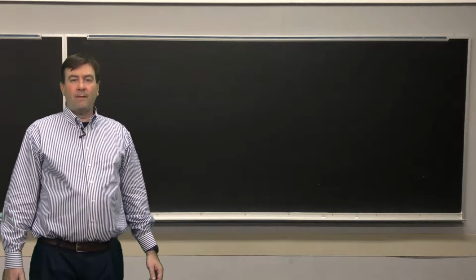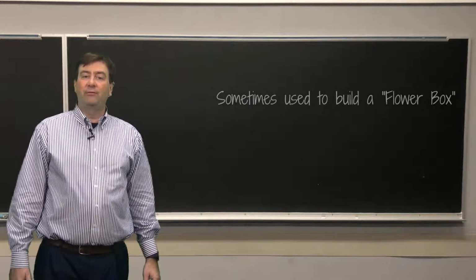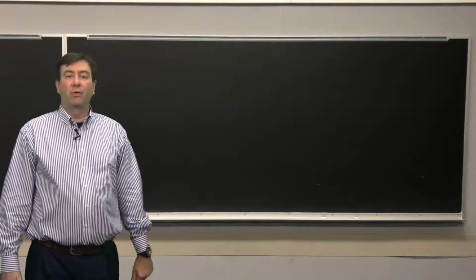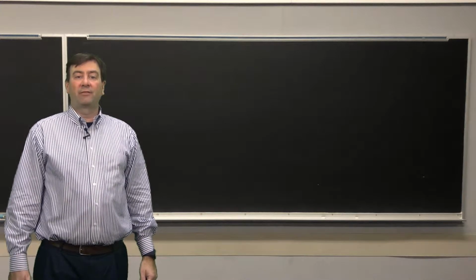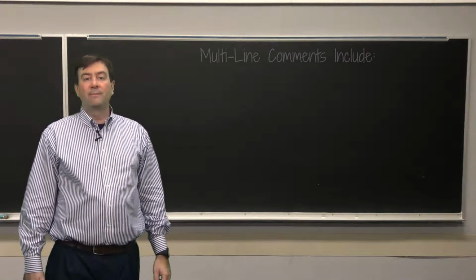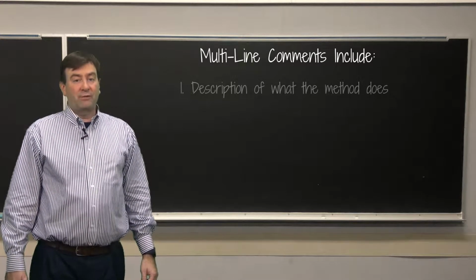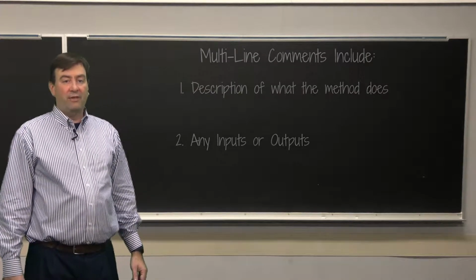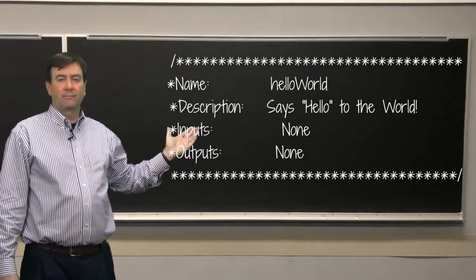Multiple line comments are sometimes used to build a flower box. This is a boxed off section of code that goes before a method or a class. You'll learn about classes later. It includes a description of the method or class as well as any inputs or outputs. An example is right here.